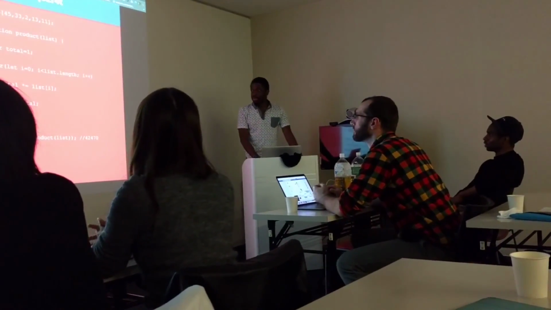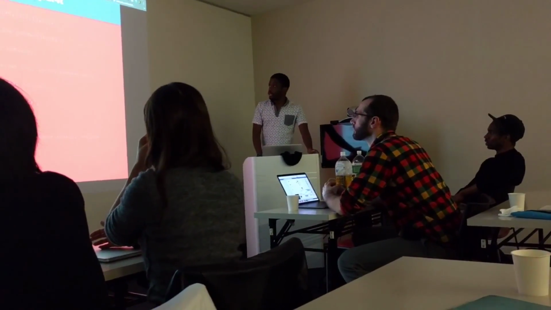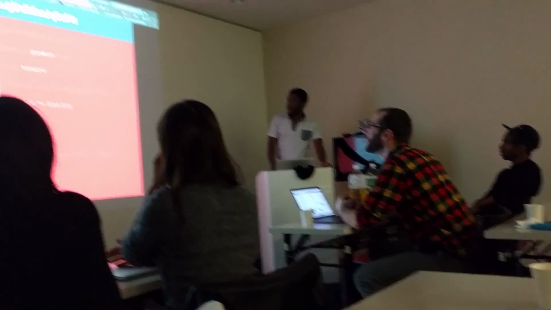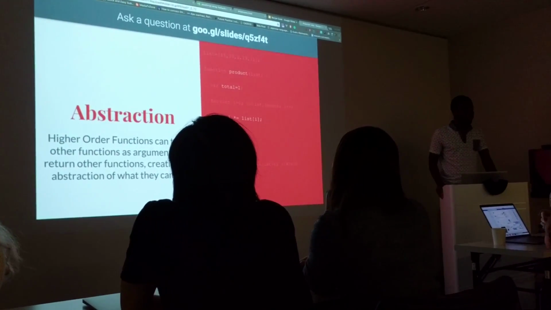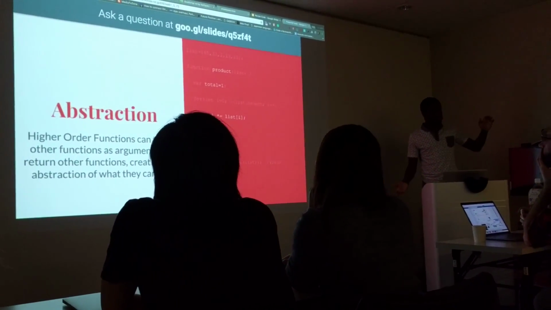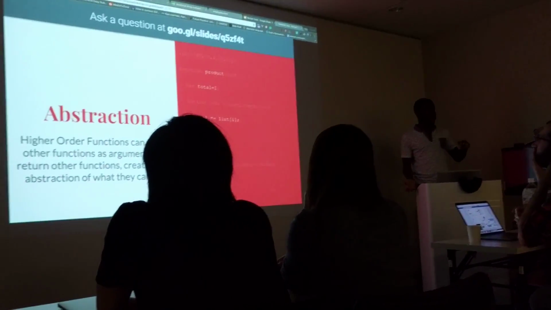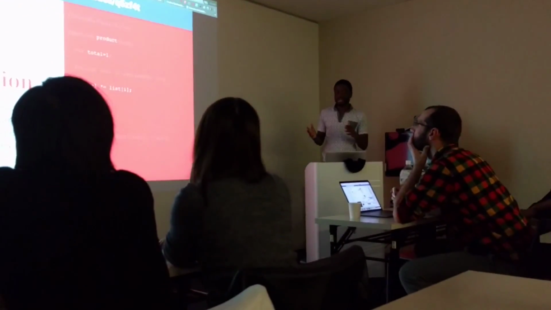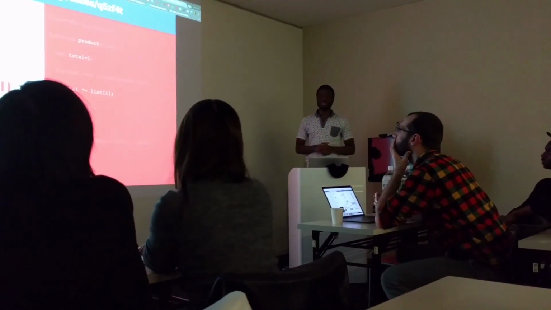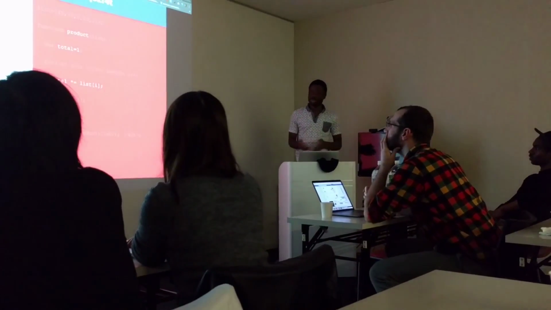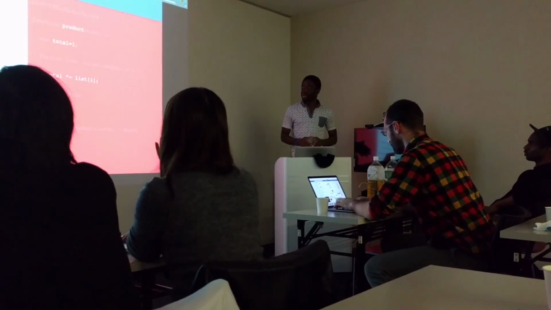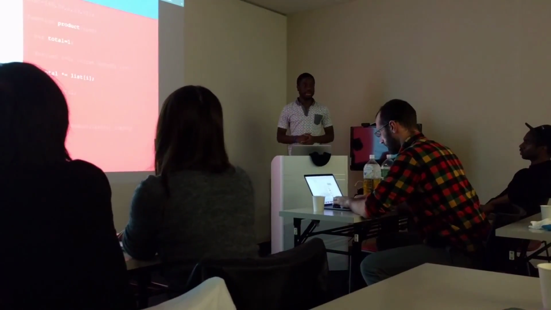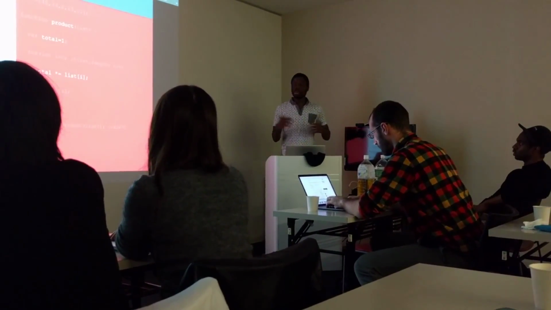But if you look closely, you start to see that the two functions are almost exactly identical. All of that code that I've written, I've had to write it over again. And the only parts that are changing here are the definition of the function, which I've changed from sum to product, the initial value, which was 0 and now I've changed to 1, and then what I'm doing inside there. So there's a lot of boilerplate code here.